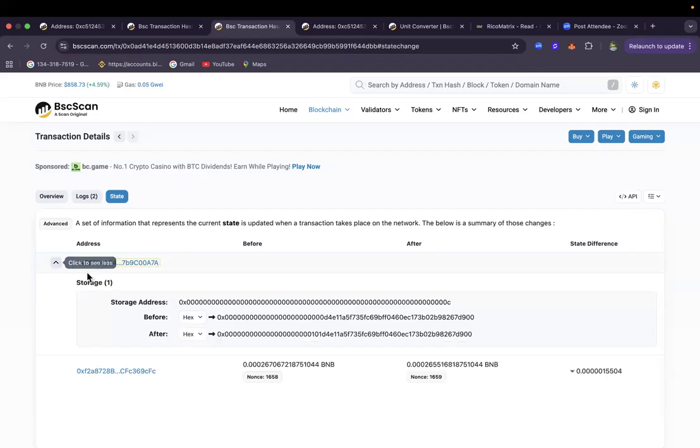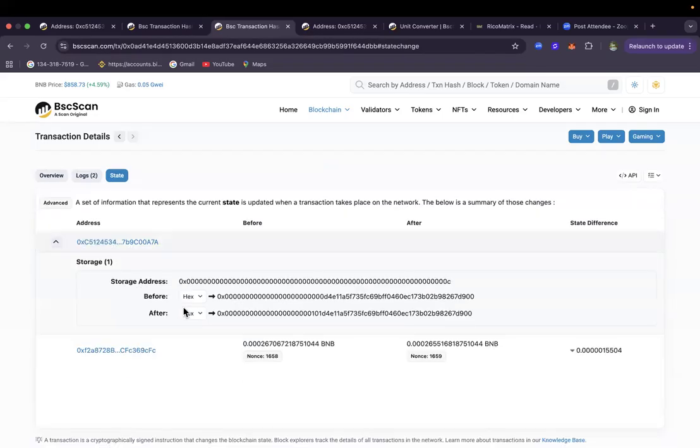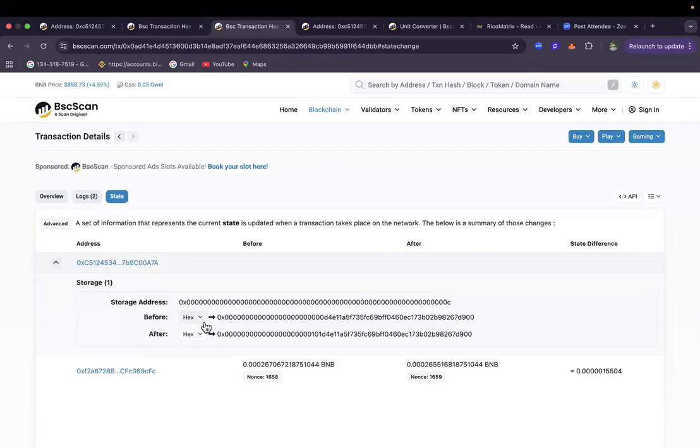Let us expand it a little. Now storage address, let us check on the hex. Let us put on normal number. No, let us put on normal address. Okay, before, then after, address.